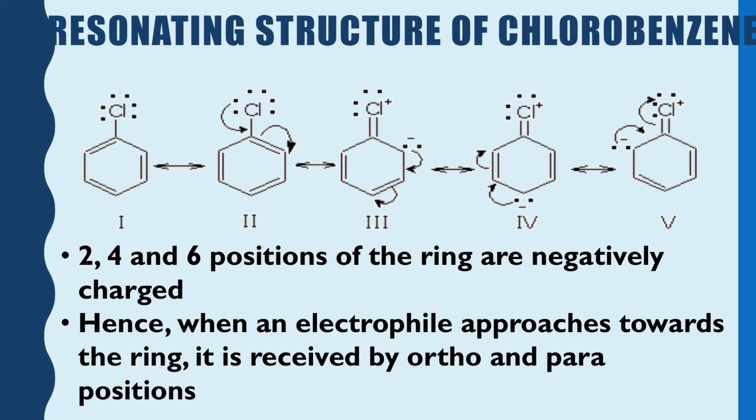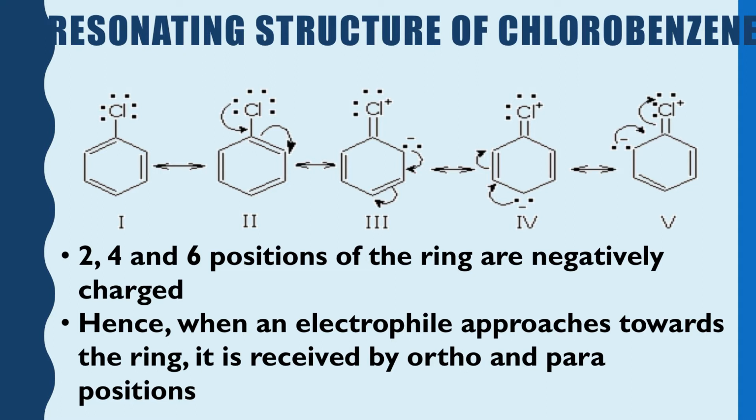As we had explained before, the lone pair of electrons present in the chlorine atom involve themselves and form resonating structures as shown in the diagram. What is the important thing we want to pick up from these diagrams?